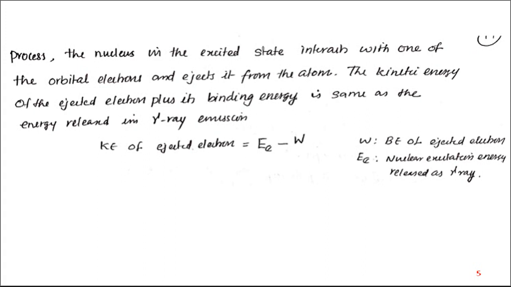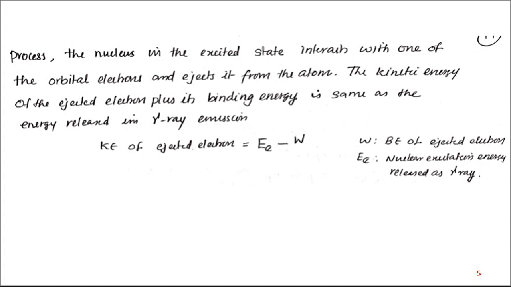So in the case of internal conversion, a nucleus in the excited state interacts with one of the orbital electrons and ejects that orbital electron from the atom. Here the kinetic energy of the ejected electron plus the binding energy of the ejected electron is the same as the energy of the gamma ray emission.